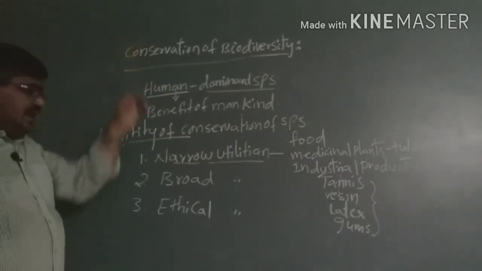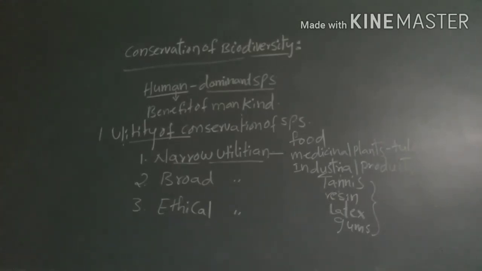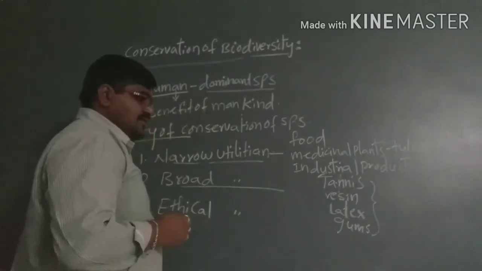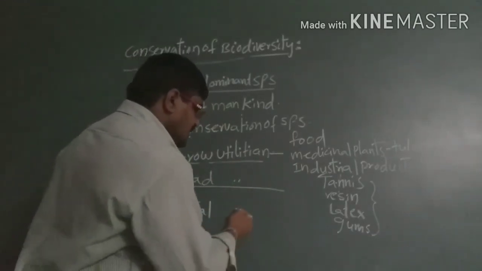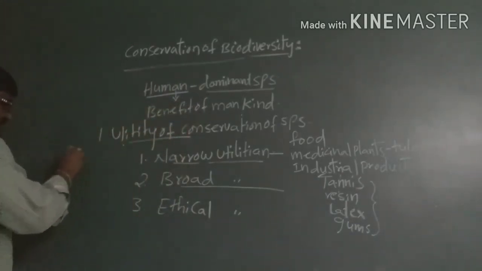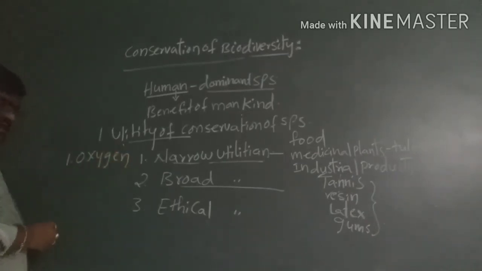biodiversity. And also the broad utilizations. Here the broad utilizations show that first, we are able to produce oxygen, and the second one is the pollination of plants and animals.